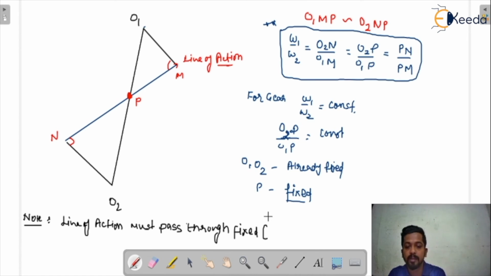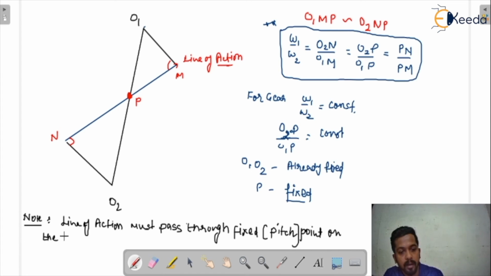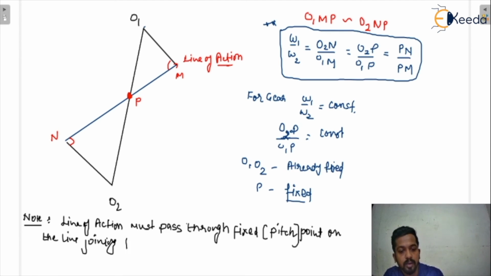So the line of action must pass through the fixed point, that is the pitch point, on the line joining the two centers, the centers of rotation of the gears.